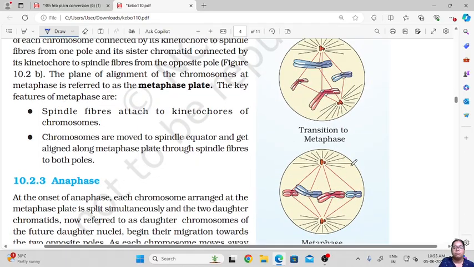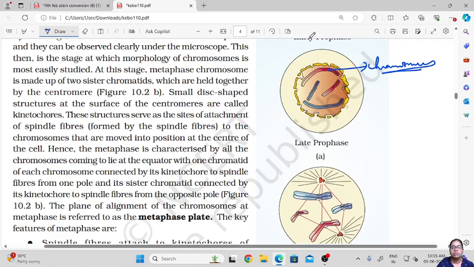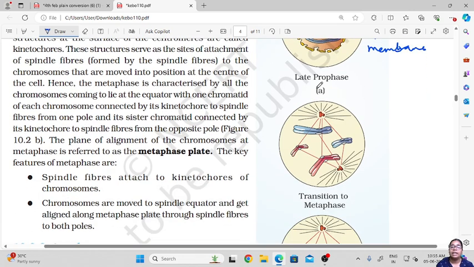From the prophase, this is the nuclear membrane. At this stage the chromosomes are condensed at the center, and the nuclear membrane and other cell organelles will disappear. Then when it undergoes metaphase, this is the transition phase.